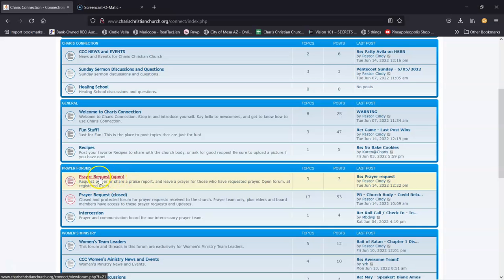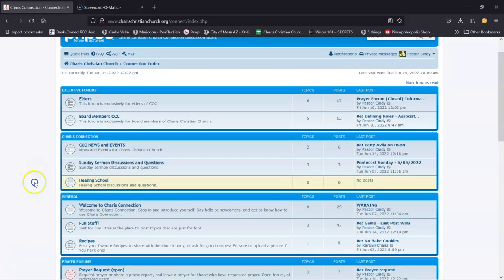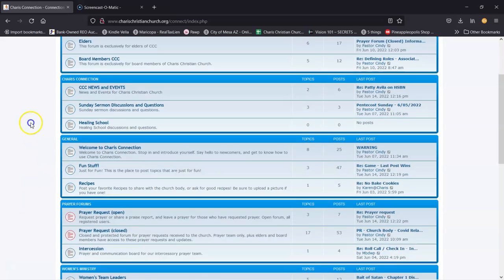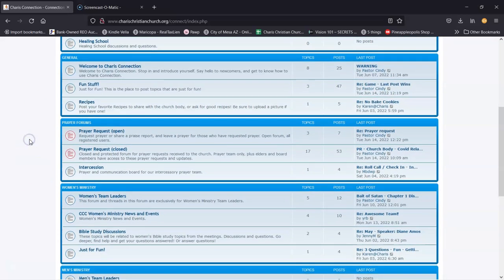So you're going to click here, you're going to scroll down. Remember, just as a reminder, you're not going to see all of these, because if you're not an elder or on the board, you're not going to see those. But just scroll down to the ones that you can see. Prayer request open right here. We're going to learn how to submit a prayer request. So you're going to click on the forum that you want your prayer request in. You don't want it in the welcome. In the welcome one, you want to do an introduction. I guess I should have started with that, but we're going to do prayer requests.